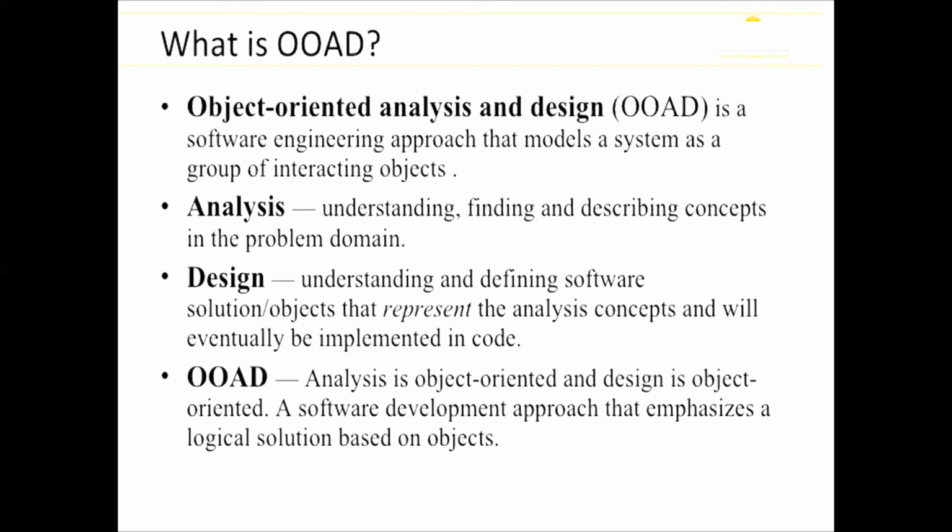What is the meaning of model here? Model is nothing but a pictorial diagram. Consider it a blueprint, on the basis of which the entire programming will be based. Design means understanding and defining software solutions, objects that represent the analysis concepts and will eventually be implemented in the code. Remember it.